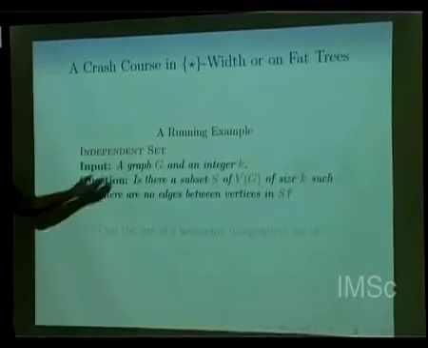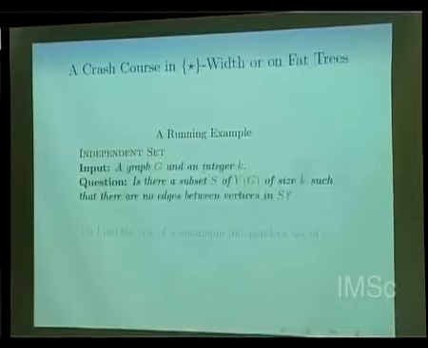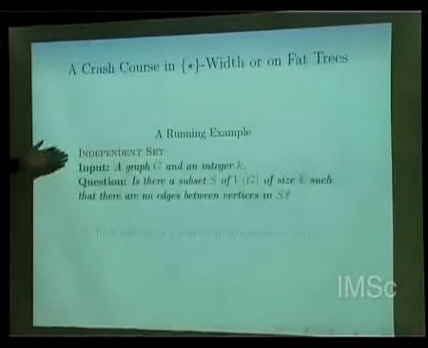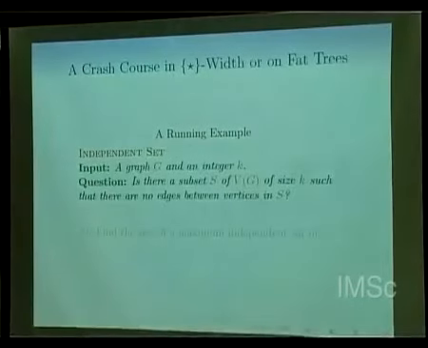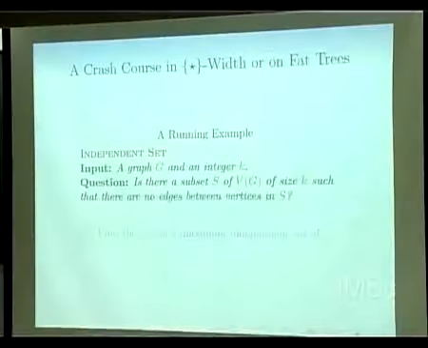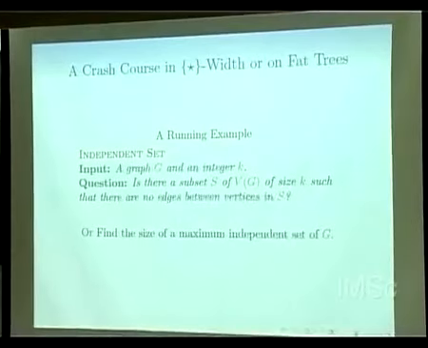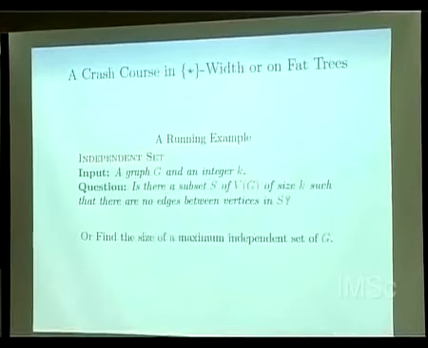So what we have is a graph G, an integer k, and our goal is to find a maximum size independent set of this graph. So this is a decision problem. Is there a subset S of V(G) of size k so that there are no edges between vertices in S? Or find the size of the maximum independent set of G. Okay? So we will just use this particular example to explain all that I'm trying to say.